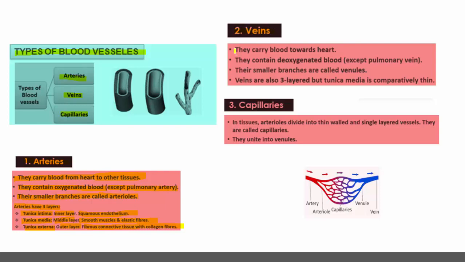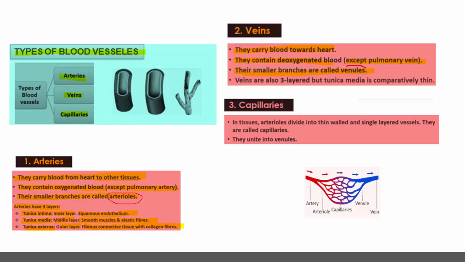Similarly, veins carry the blood towards the heart. The blood vessels which carry blood away from the heart to the tissues are arteries, and veins are the blood vessels that carry blood towards the heart. They contain deoxygenated blood with one exception, the pulmonary vein. Their smaller branches are called venules. The branches of the arteries are called arterioles and the branches of the veins are called venules.